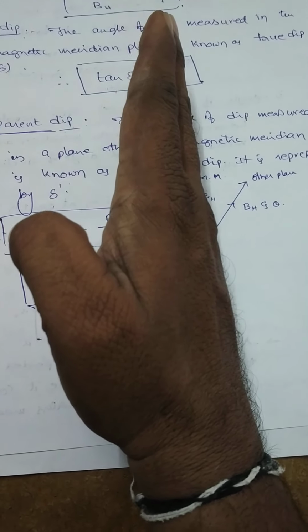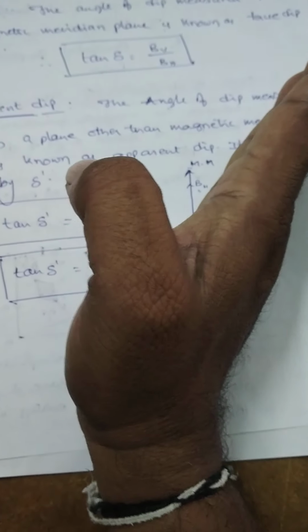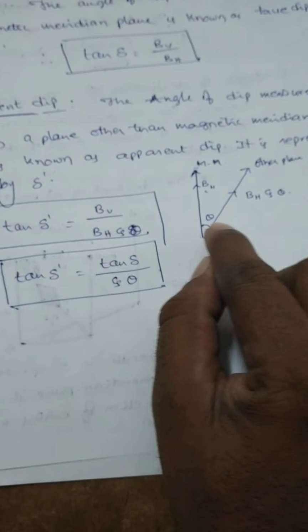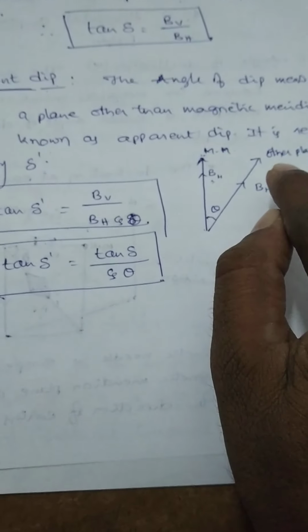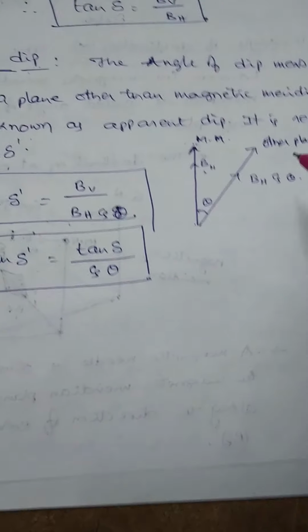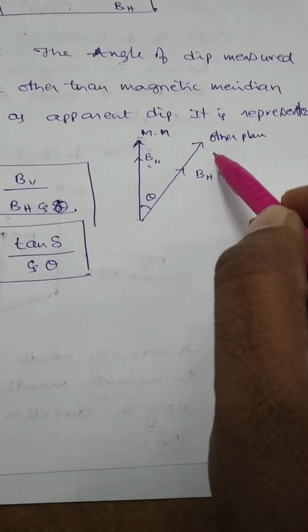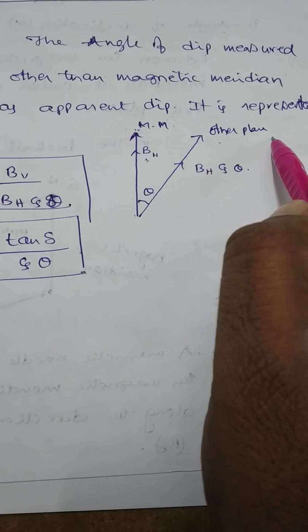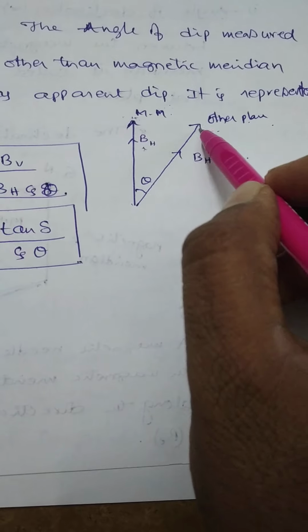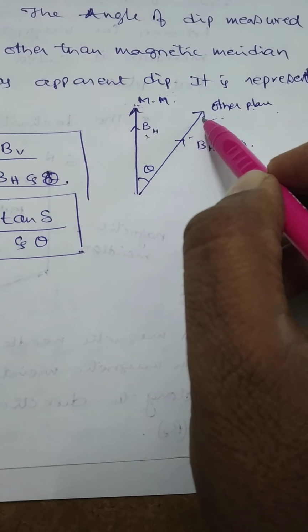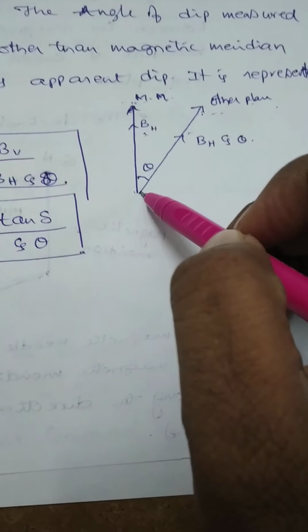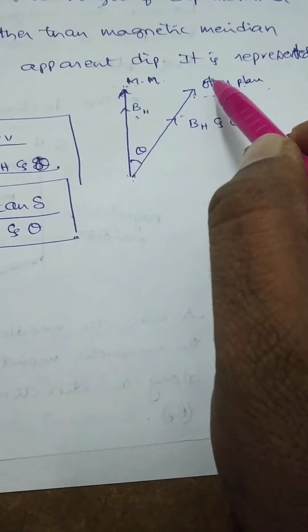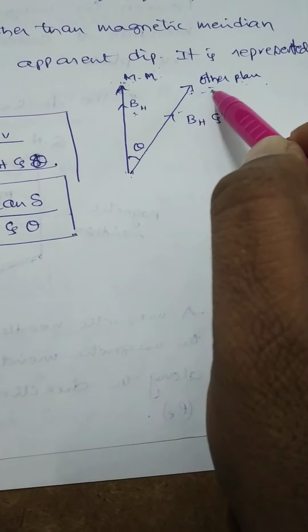Let us consider one more plane. This is the other plane. So the angle between these two planes is equal to theta. Now in this plane, which is not the magnetic meridian, the angle of dip is measured as the apparent dip. Along the magnetic meridian, the dip is the true dip. Other than the magnetic meridian, the dip is the apparent dip.